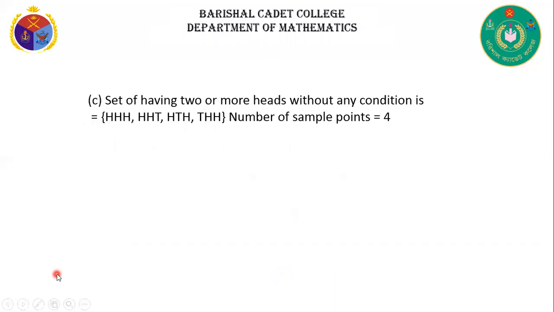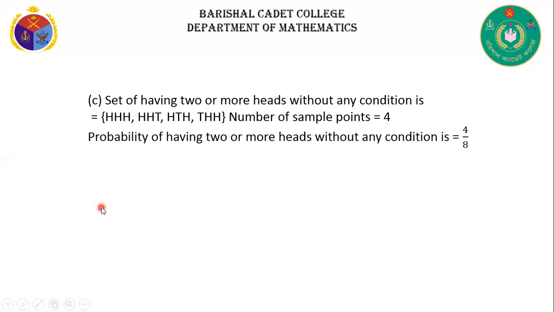Now question C. The set of having two or more heads without any condition. That means head head head, here two heads, here two heads, two heads, and also here two heads. That's why the number of sample points is 1, 2, 3, 4, 4. Probability of having two or more heads without any condition is 4/8, that means half.